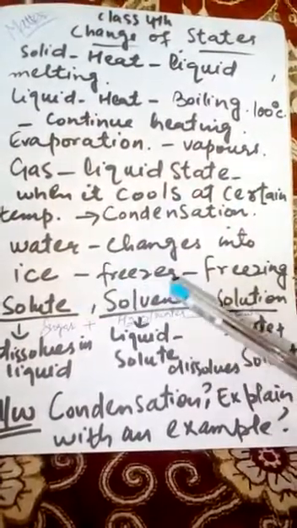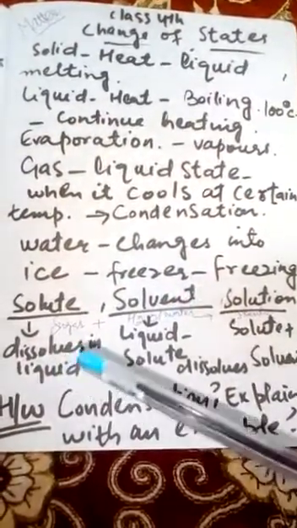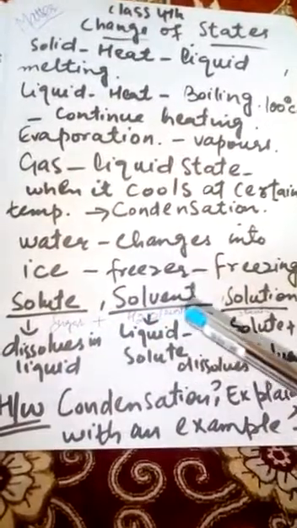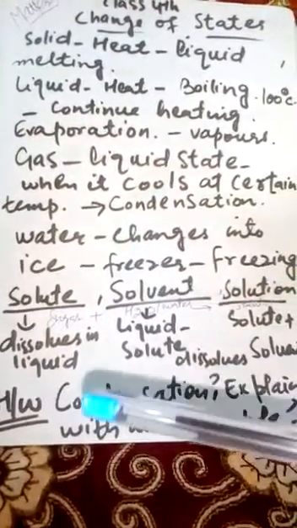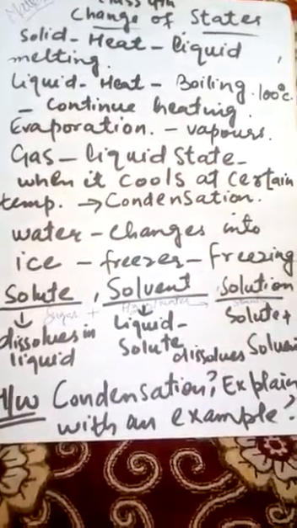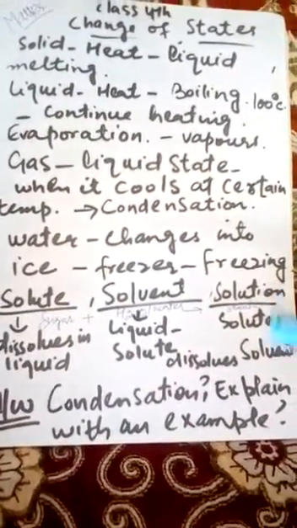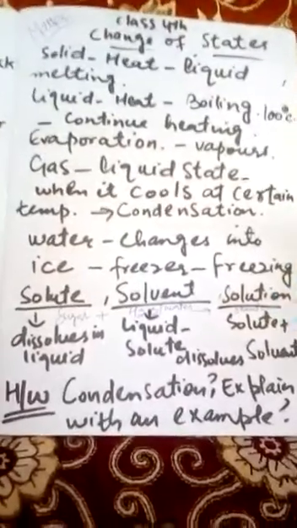So students, when solute and solvent get mixed up, for example, sugar and water get mixed up, they give rise to a sugar solution. In that sugar solution, sugar is solute, water is solvent, and the result that comes out, that is called a solution.